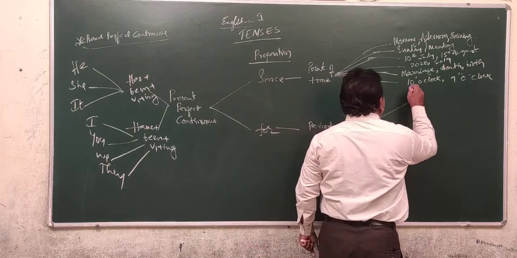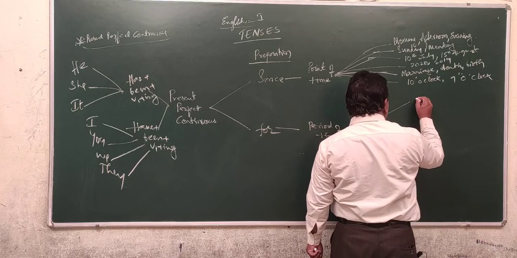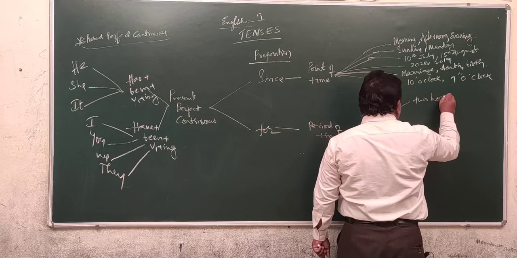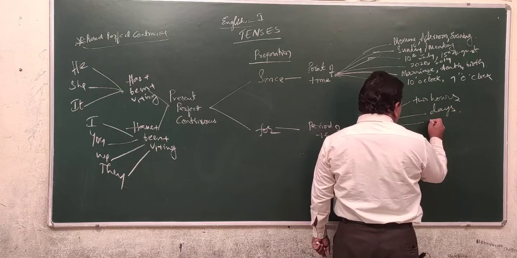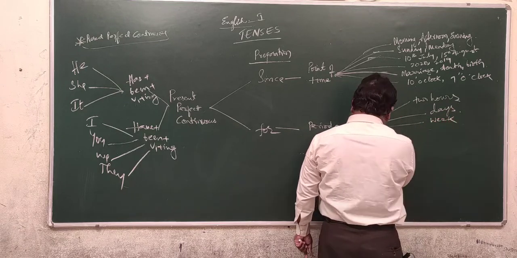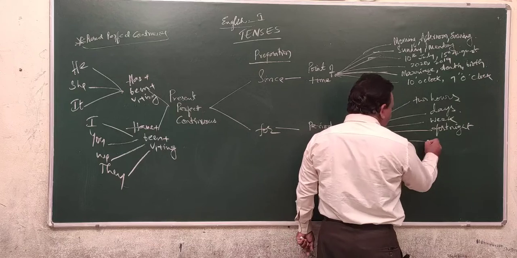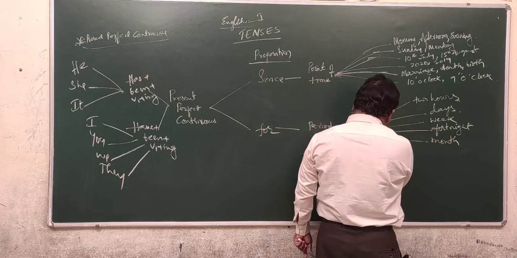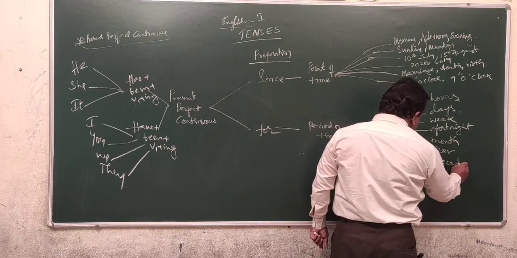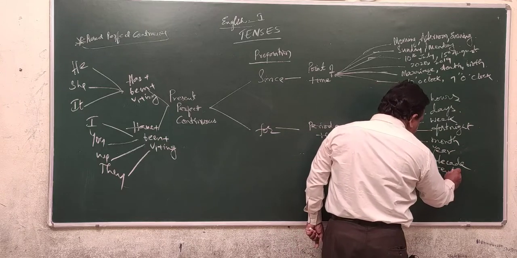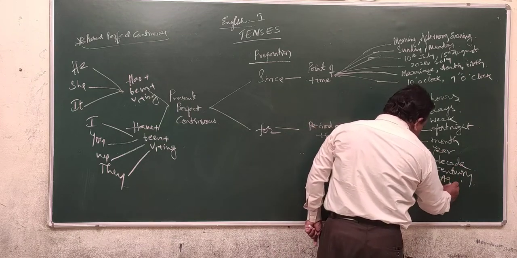Period of time means, for example, in order to say the sessions of the day, for example, 2 hours, or days, or week, or fortnight. Fortnight means what? 15 days, or month, or year, or decade, or century, or ages.